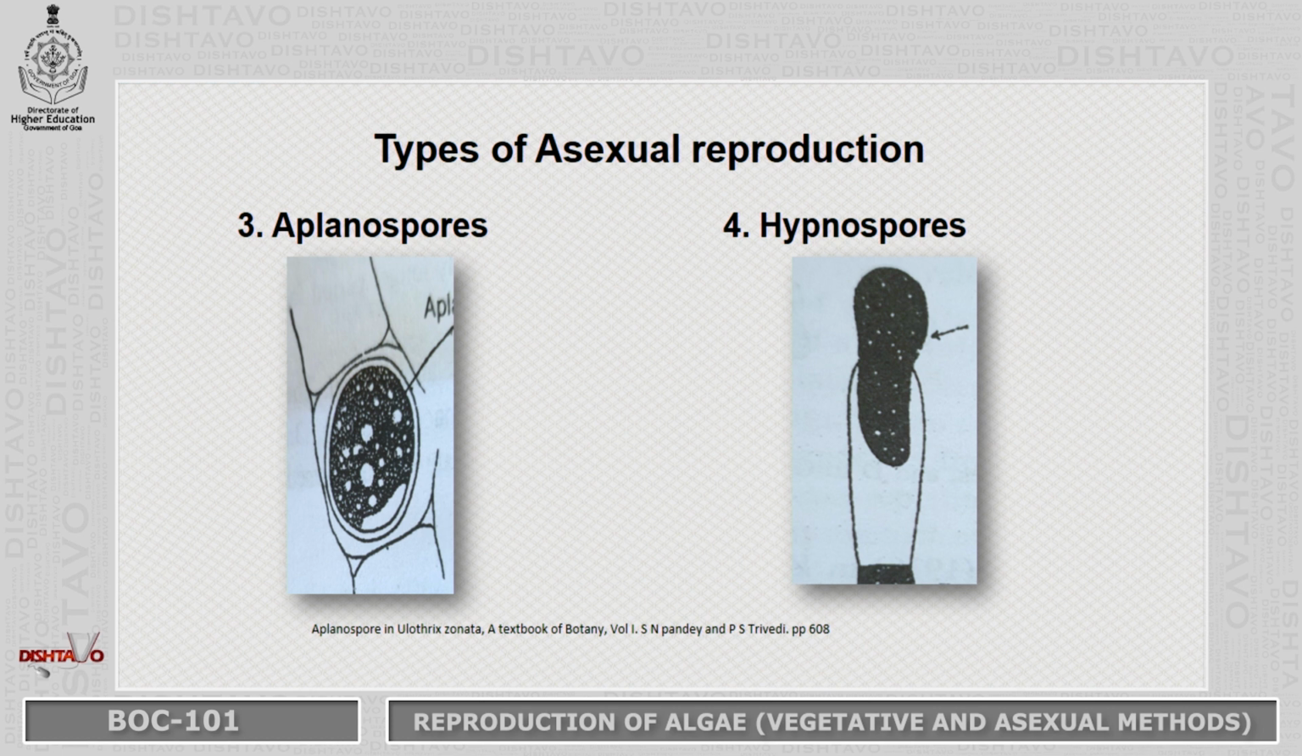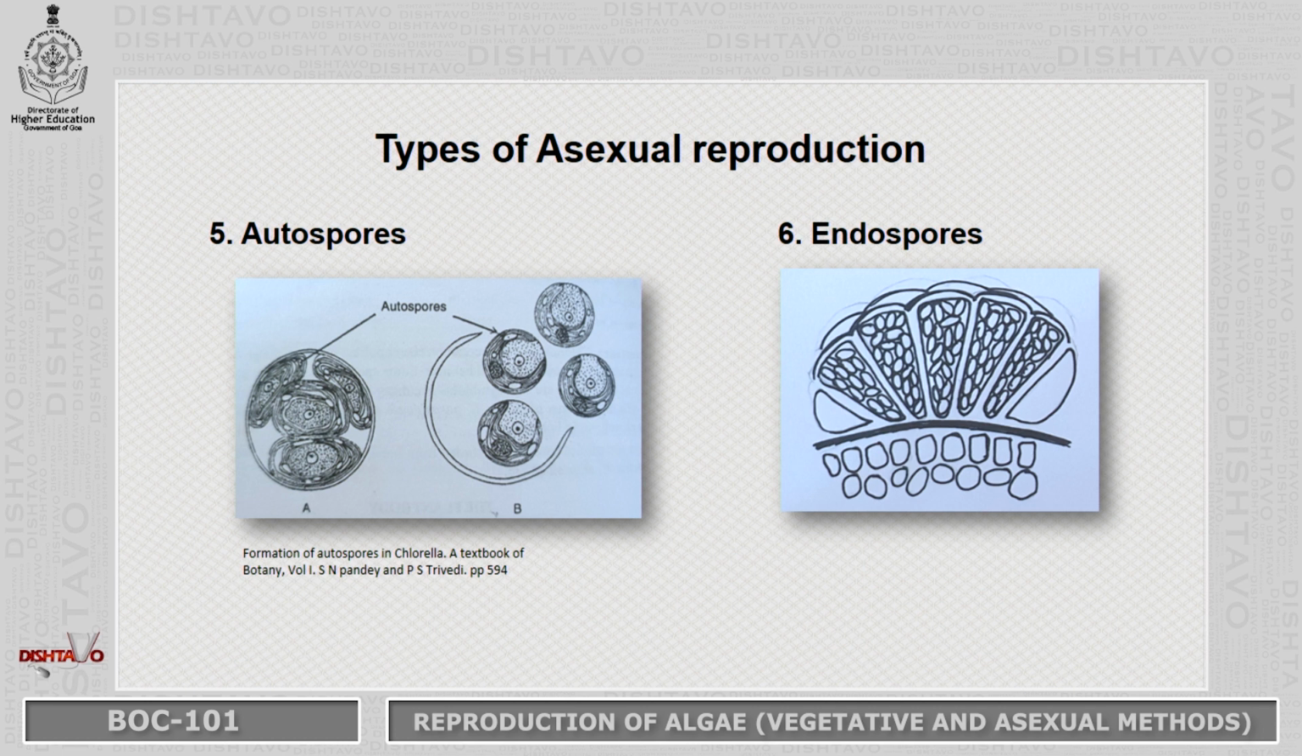Next we have aplanospores. Aplanospores are produced when there are slight adverse conditions. They are thin walled and they have food reserves within them. At times these spores become thick walled and they have abundant food reserves. In such conditions they would then be referred to as hypnospores. The fifth type is autospores. Autospores are spores which complete their development before liberation. That means when they are liberated, they are almost similar to their parent plant.